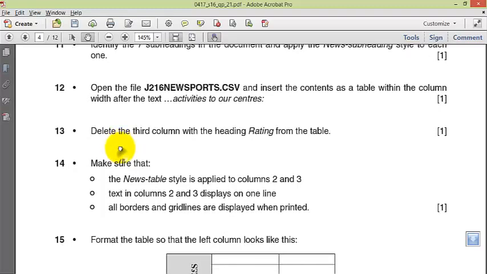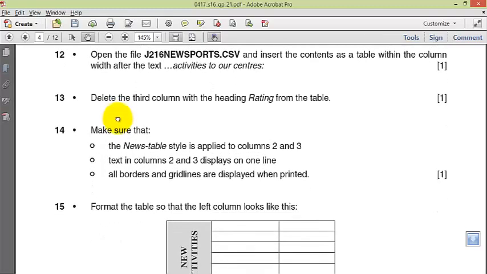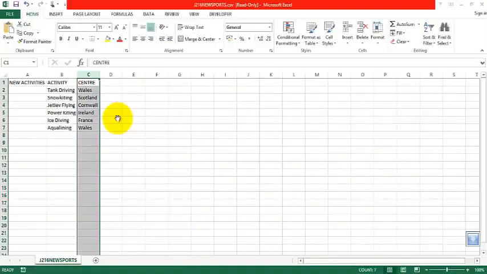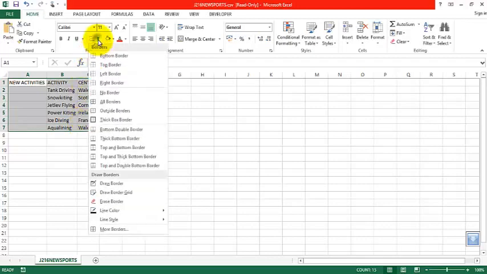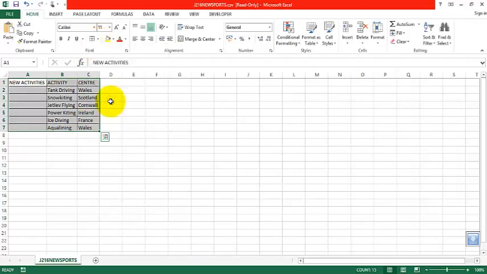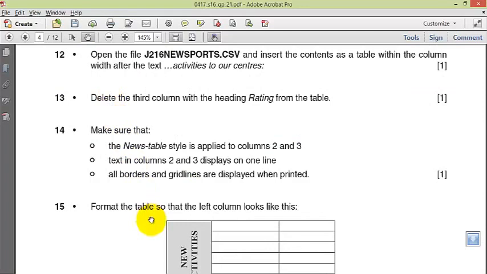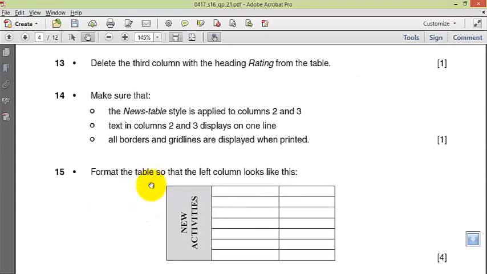Okay, we're going to do that in Word. Text in all borders and grid lines are displayed when printed. All borders and grid lines are displayed when printed. So pick this, show the grid lines, all borders, grid lines. Format the table so that the left column looks like this.